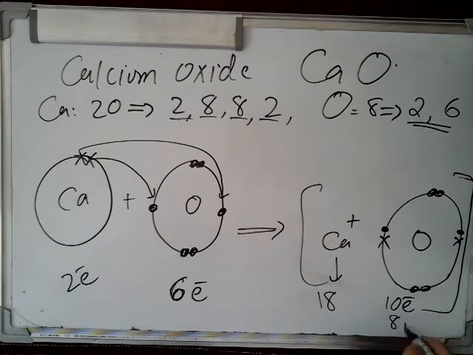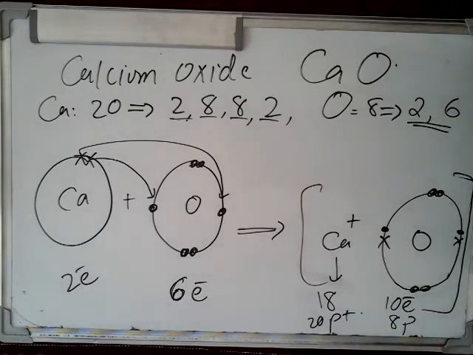But the proton number is 8 protons in oxygen and 20 protons in calcium. The number of protons does not change. So keep in mind, in a chemical reaction only the outermost shell electrons take part. Is that clear? So this was the example for calcium oxide.